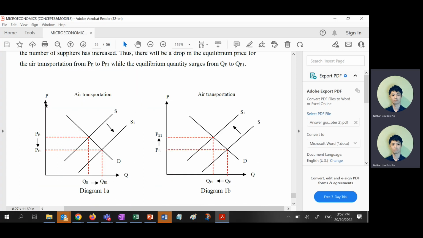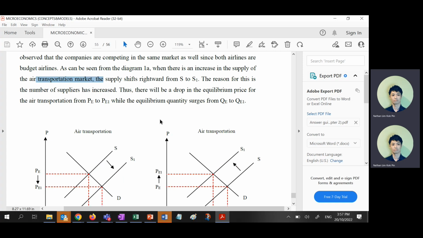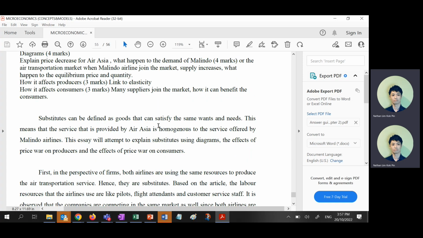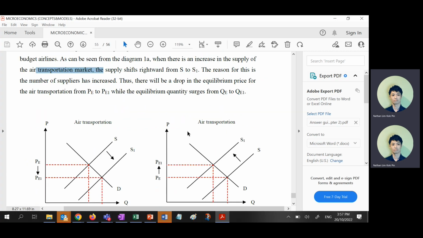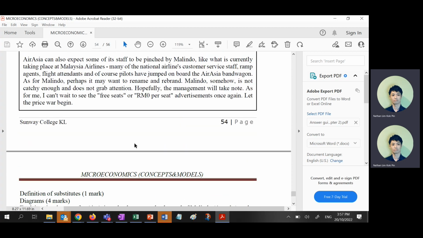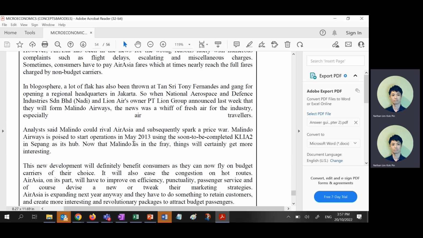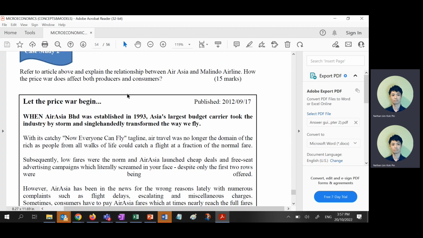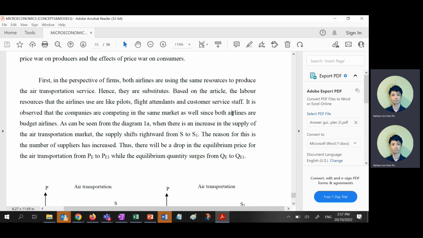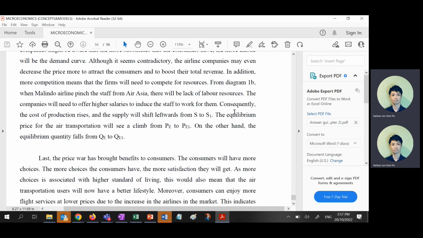So diagram 1 is this one as transportation, supply will shift to the right, right? Drop. And why do I also have supply decrease? Because this is also, if I'm not mistaken, what's the question? Hey, where's the question? Or how, right? How also means that you have to discuss, right?